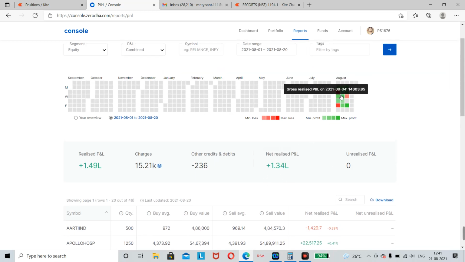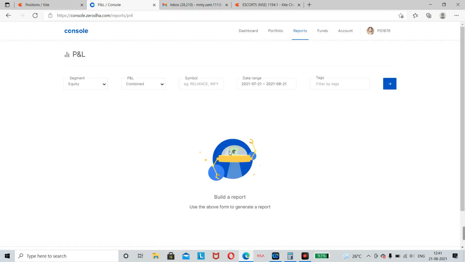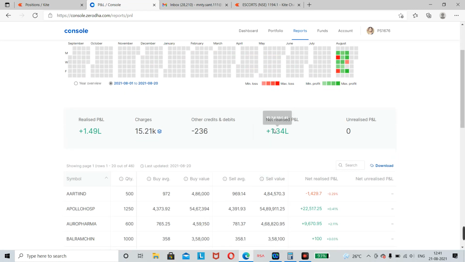Only 3 days I have lost, that is 880, 618 and 100 rupees. So there are three loss-making days, but the loss is very small in comparison to the profit I made. So this is my total profit, 1.3 lakhs.